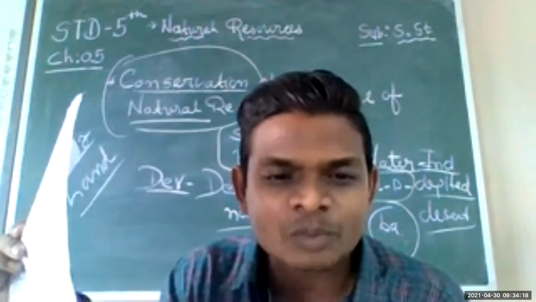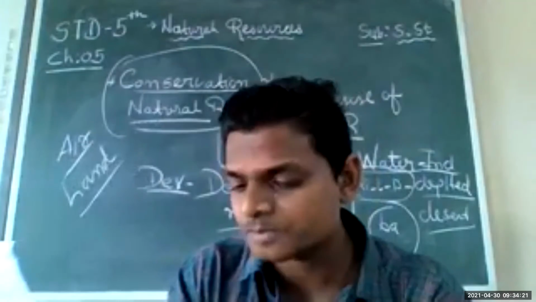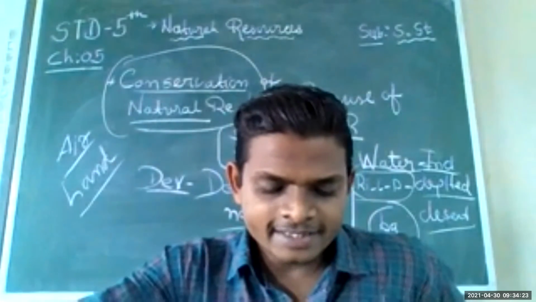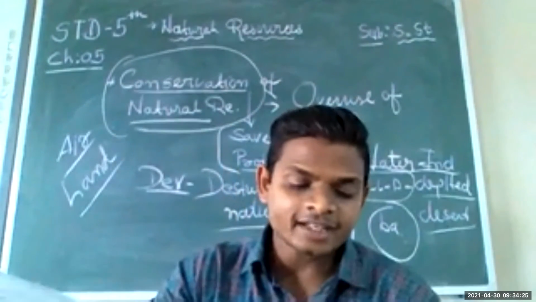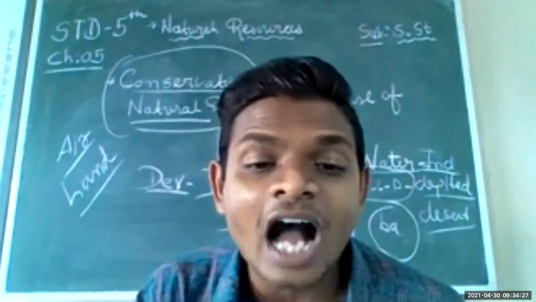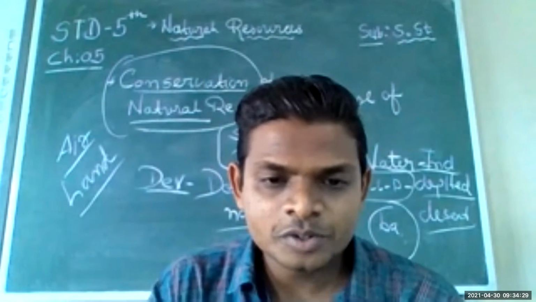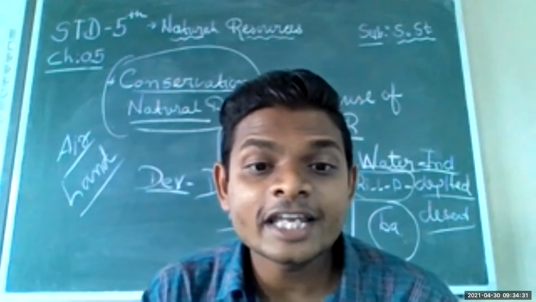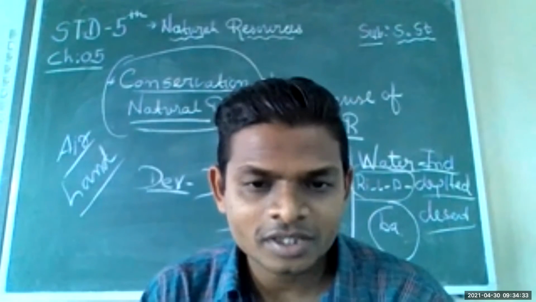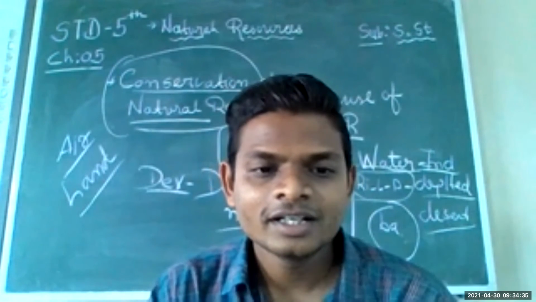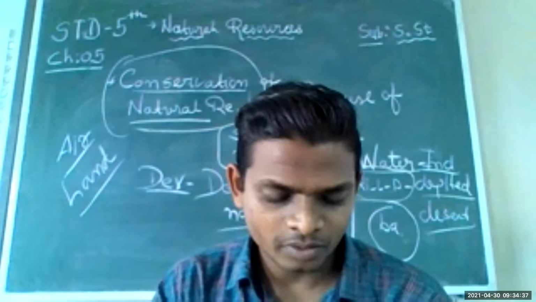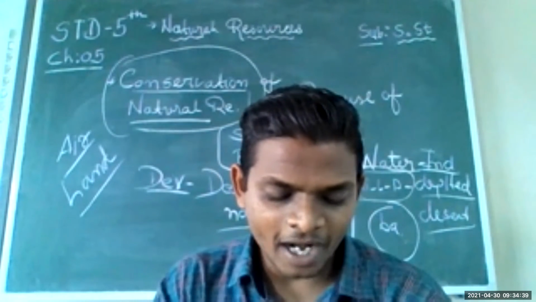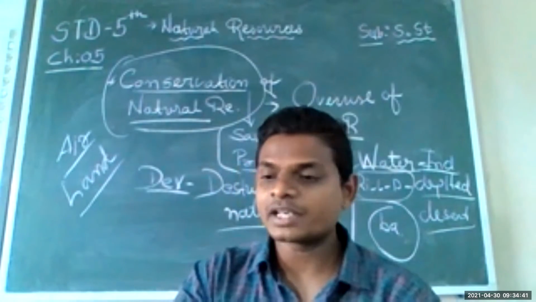So you have to use paper and notebooks wisely. Then recycling old paper and using recycled paper bags. The 3Rs: reduce, recycle, reuse.